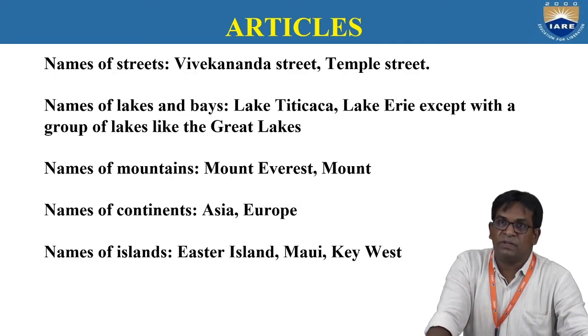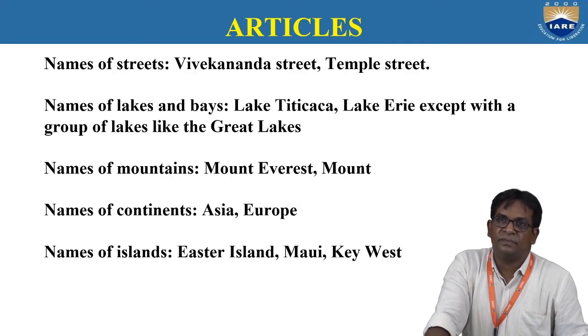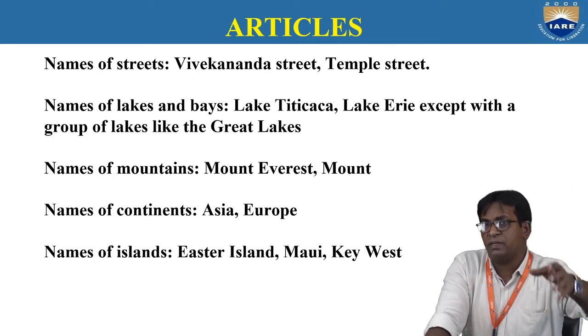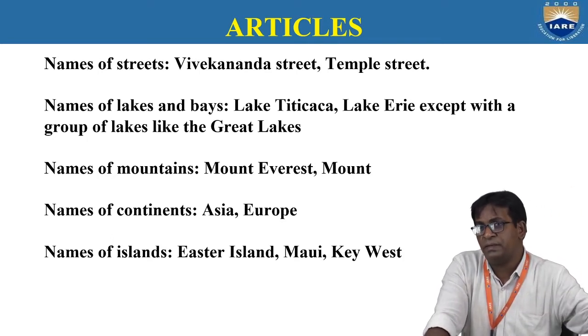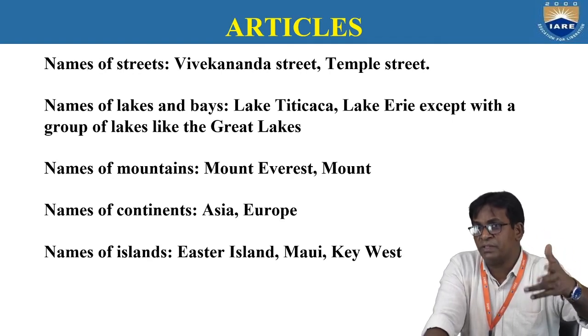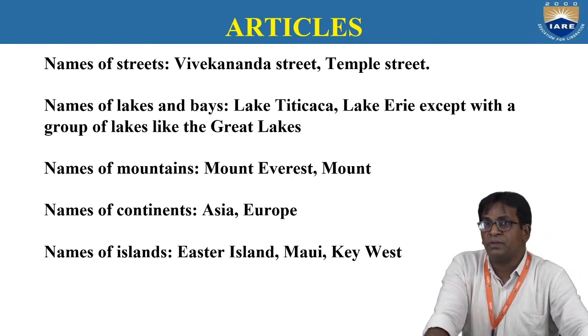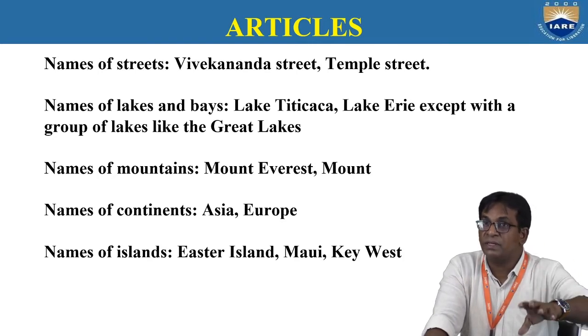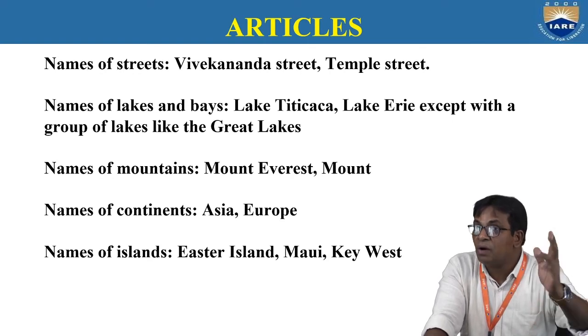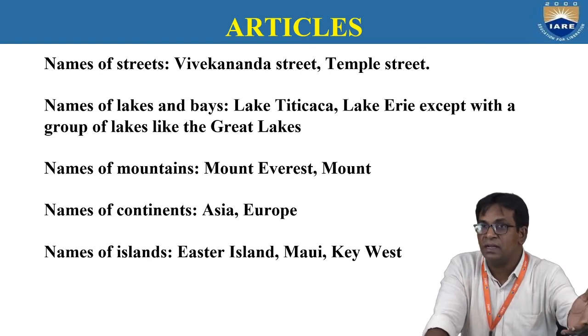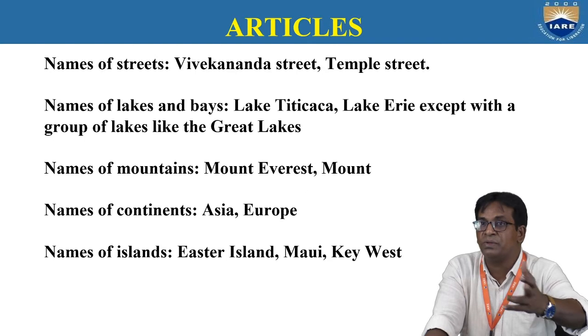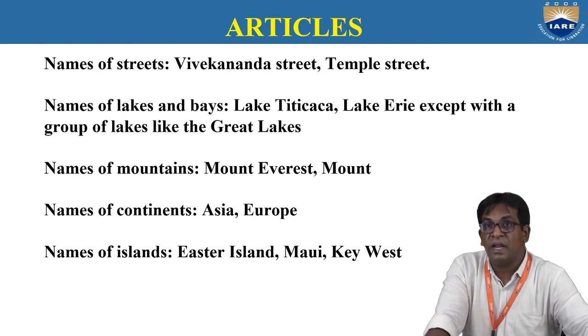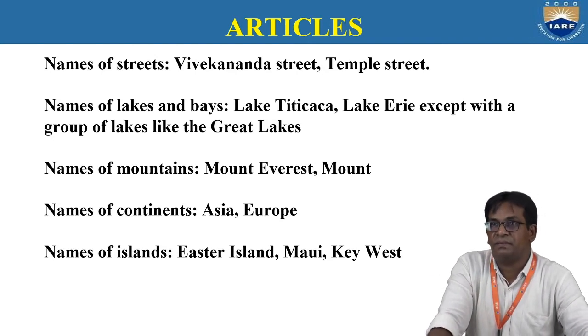And names of streets. Vivekananda Street, Temple Street. We should not use the definite article here. We have to avoid the definite article before the names of streets. And also names of lakes and bays. We should not use the definite article, or any article, either definite or indefinite, before the names of lakes and bays.